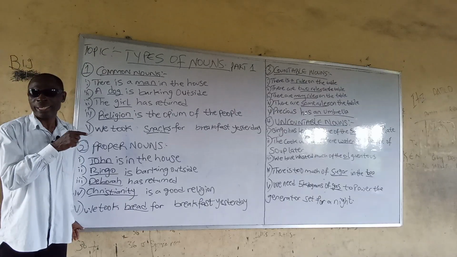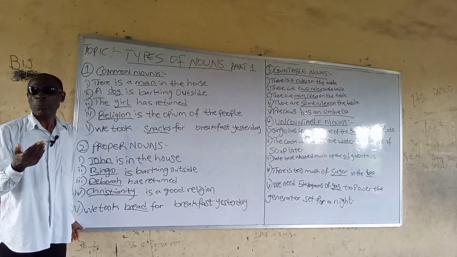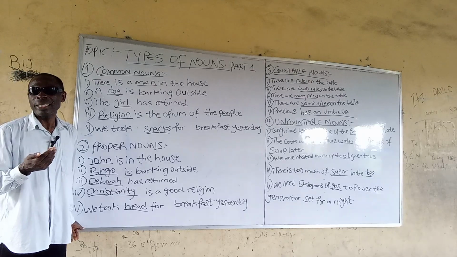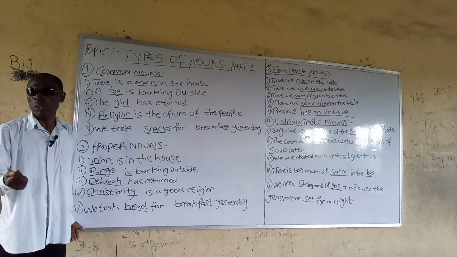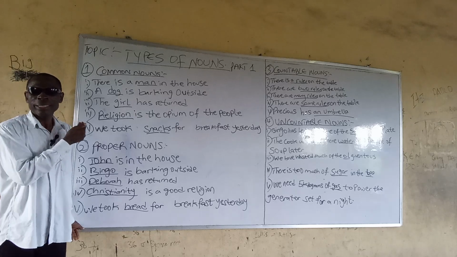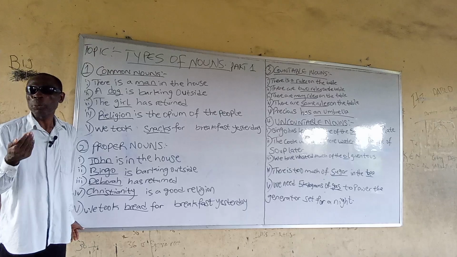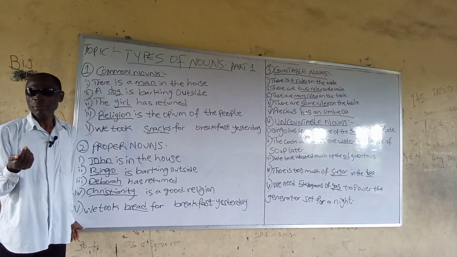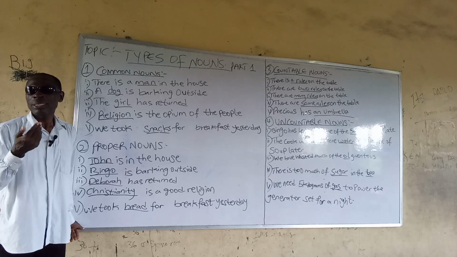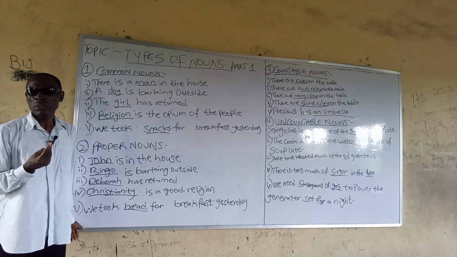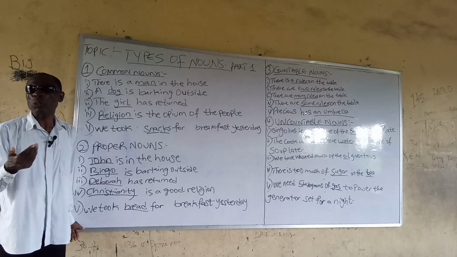The underlined word here, girl, is a common noun because it is a common name shared by all female children. Sentence number 4. Religion is the opium of the people. Religion is a common noun because it is a common name shared by all groups or forms of worship.